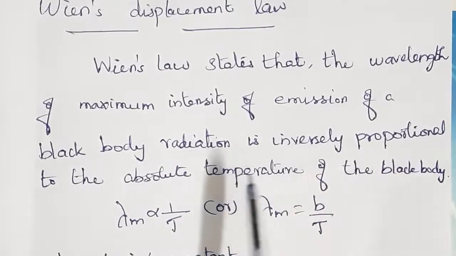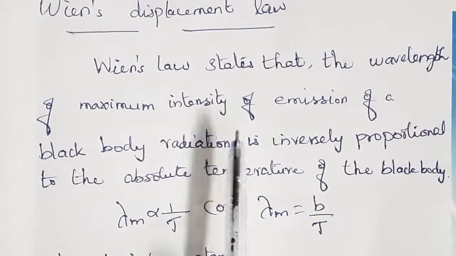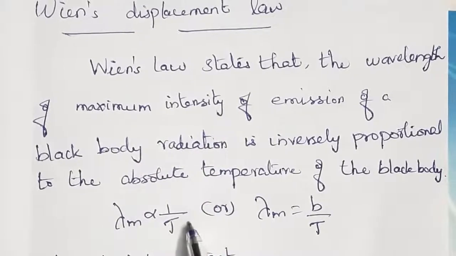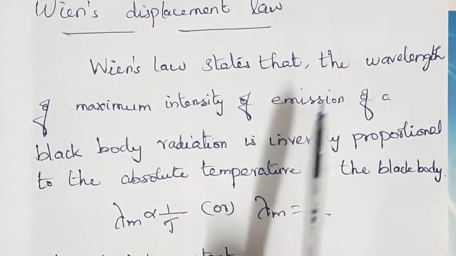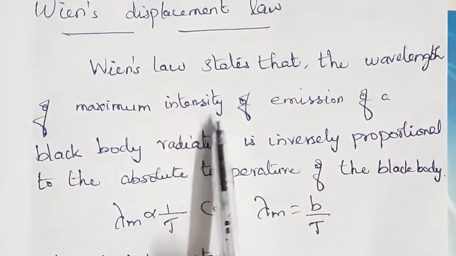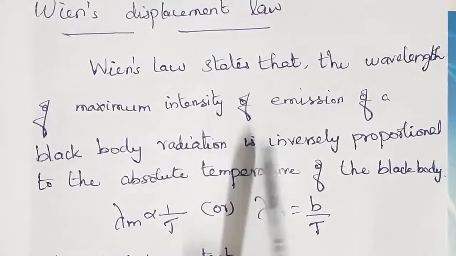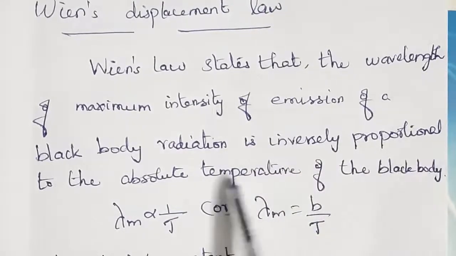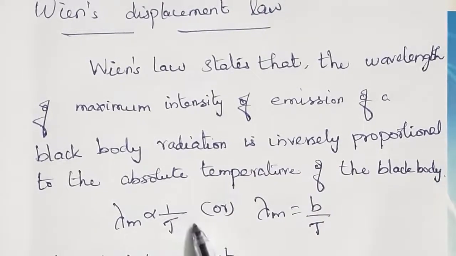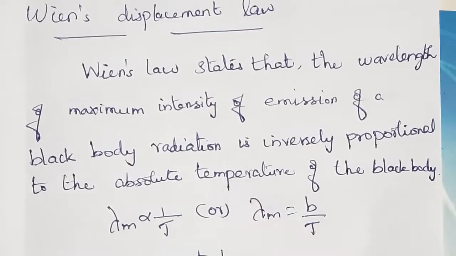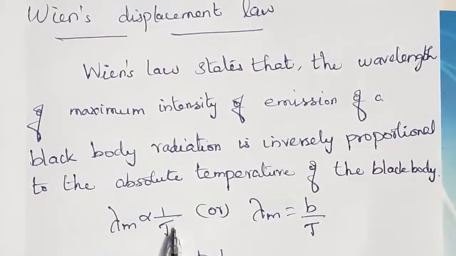At the beginning itself I said Wien's displacement law relates the wavelength and the temperature.